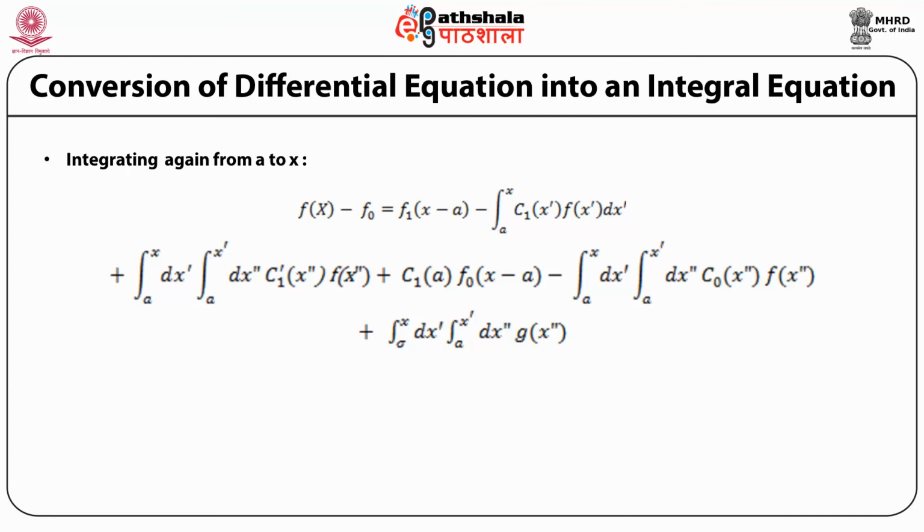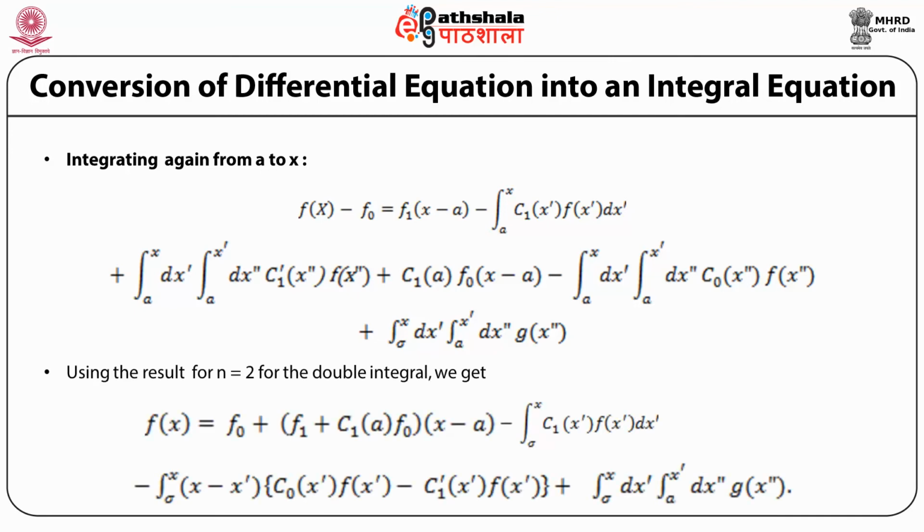again the double integral over x prime and x double prime, with integral ranges for x double prime being from a to x prime and for x prime from a to x, and the integrand being c naught x double prime f x double prime, plus again a double integration over x prime and x double prime of g x double prime, where x double prime varies from a to x prime and x prime from a to x.